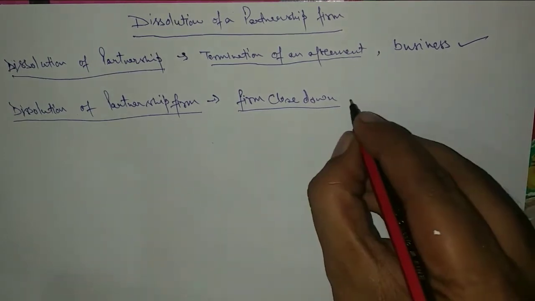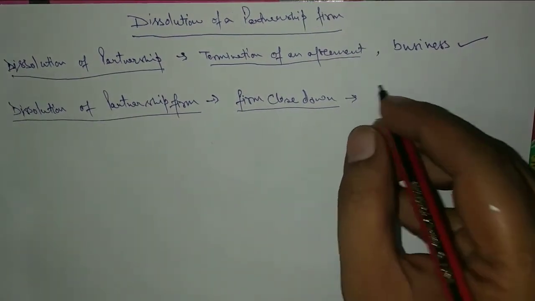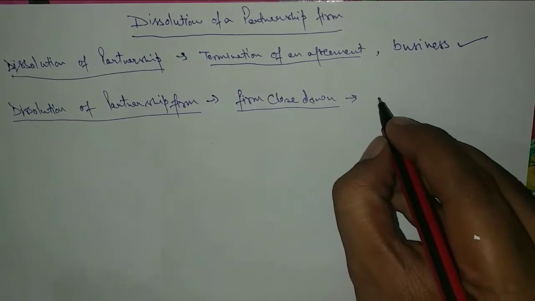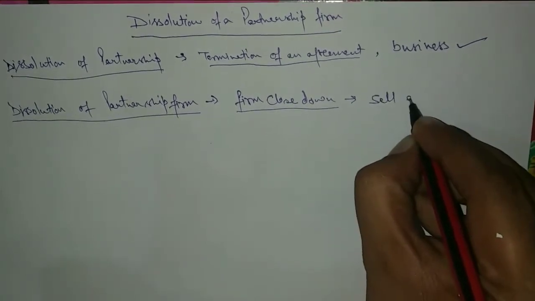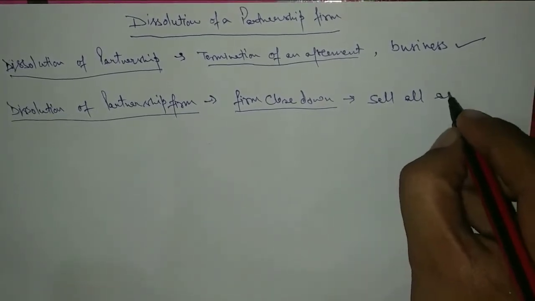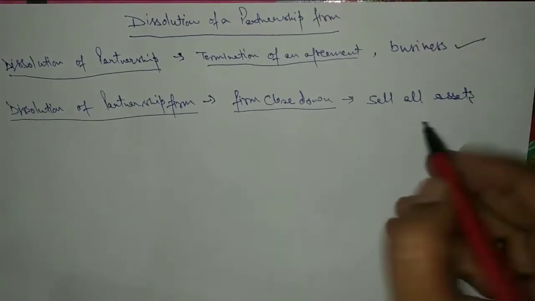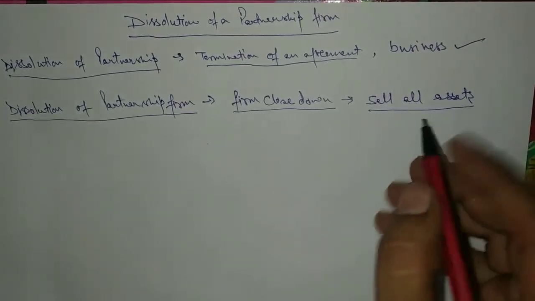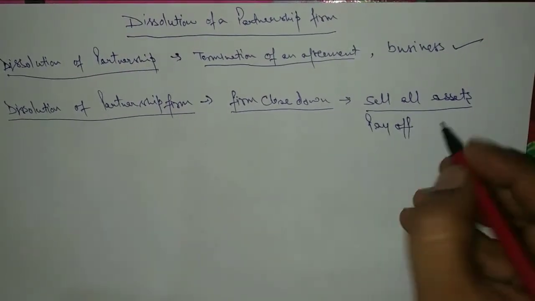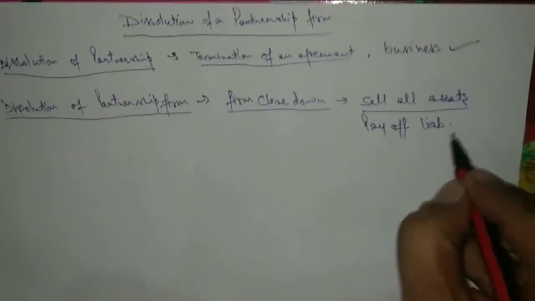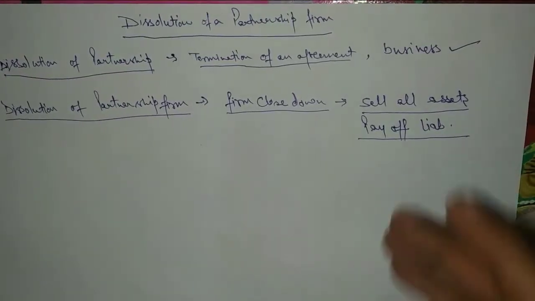So what we will do here, we will sell out all the assets from the business and pay off all the liabilities of the business.